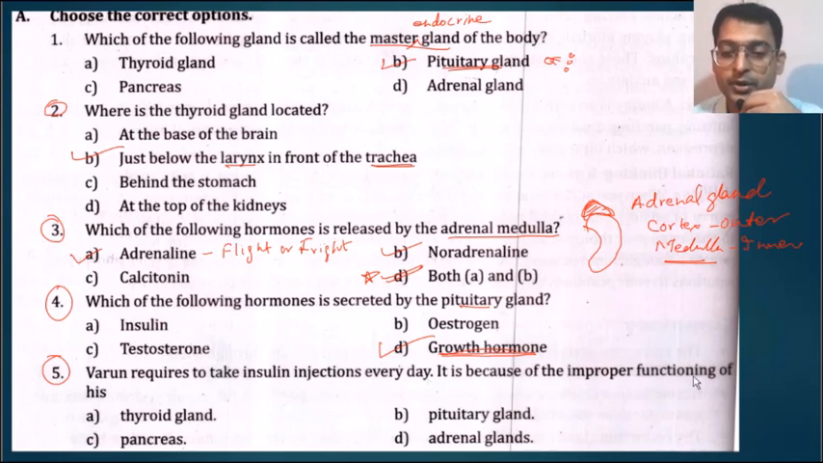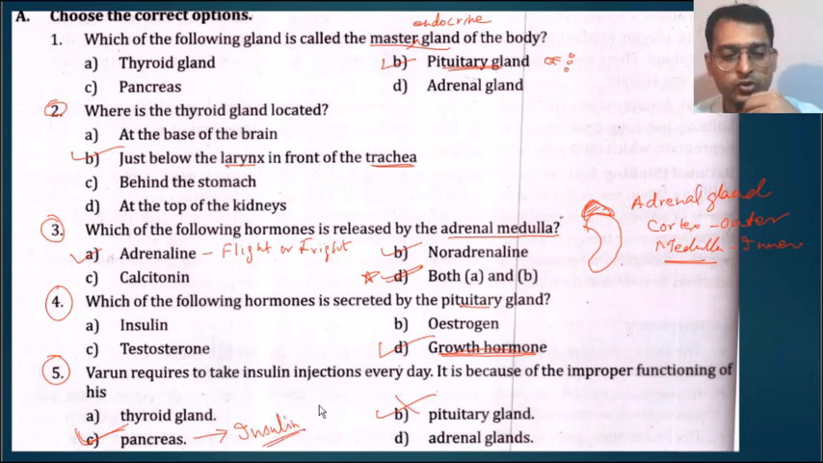Next question, Varun requires to take insulin injections every day. It is because of the improper functioning of his thyroid gland, pituitary gland, pancreas, or adrenal glands. It should be the pancreas. Pancreas secretes the insulin. Correct. Thyroid gland secretes thyroxine, pituitary gland secretes the growth hormone, adrenal gland secretes the adrenaline, noradrenaline, as well as other hormones for the carbohydrate metabolism, fat metabolism, protein metabolism and all.